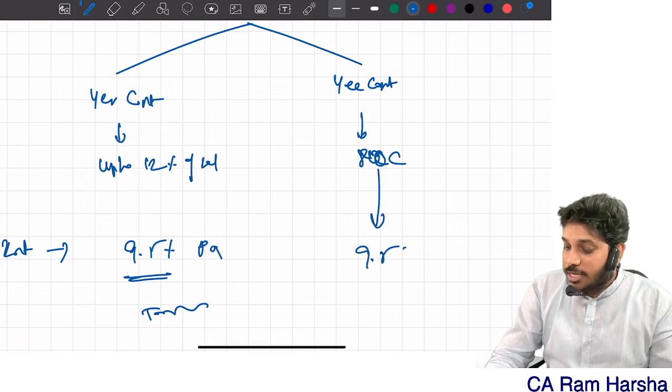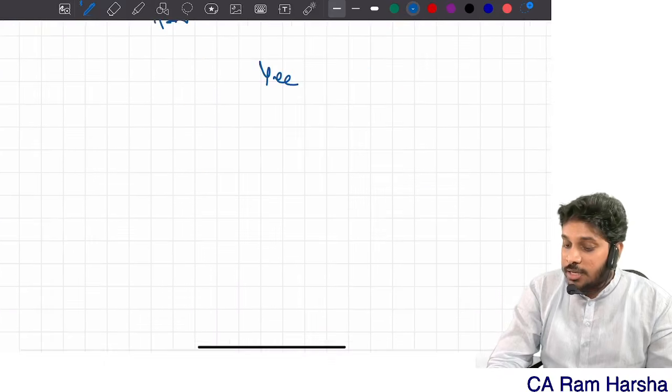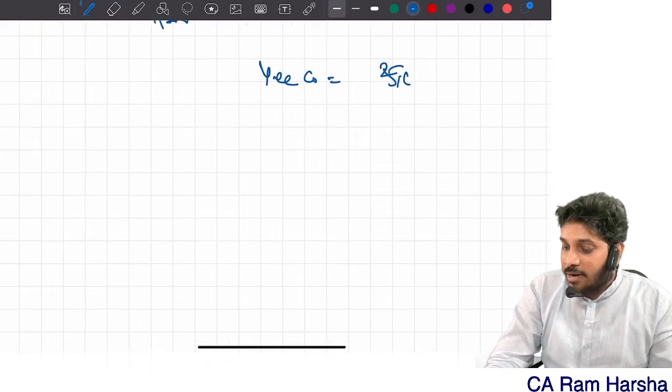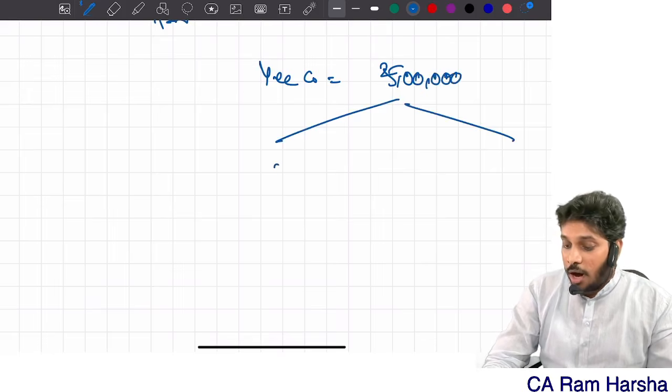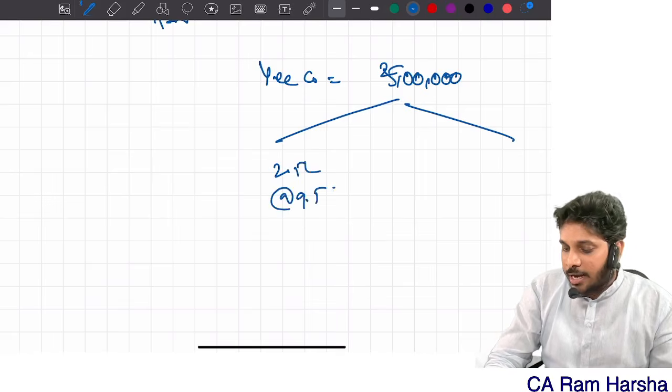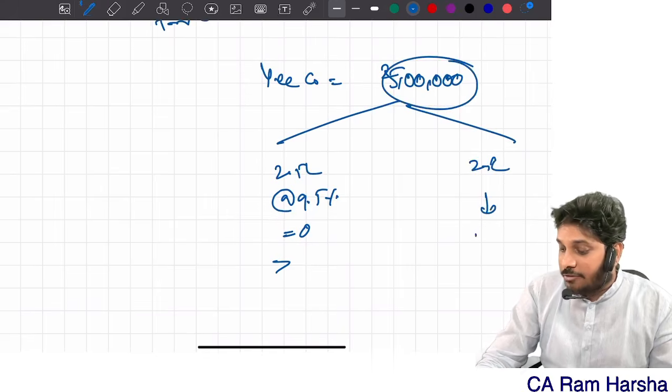Employee contribution is also exempt up to how much? 9.5. But employee contribution we should split. How much is employee contribution? First identify, sir. Employee contribution is 5 lakhs, sir, per annum. This year came. Then on first 2.5 lakh, 9.5% is exempt. Beyond that is taxable. On the balance 2.5 lakh, in the 5 lakh, entire interest is taxable.